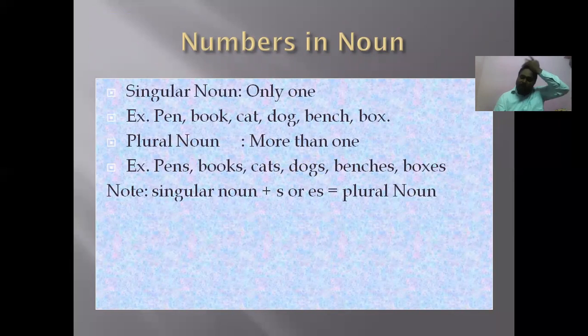Generally, a noun will have the number. So what are the two numbers in noun? Singular noun and plural noun. We call them singular noun and plural noun.